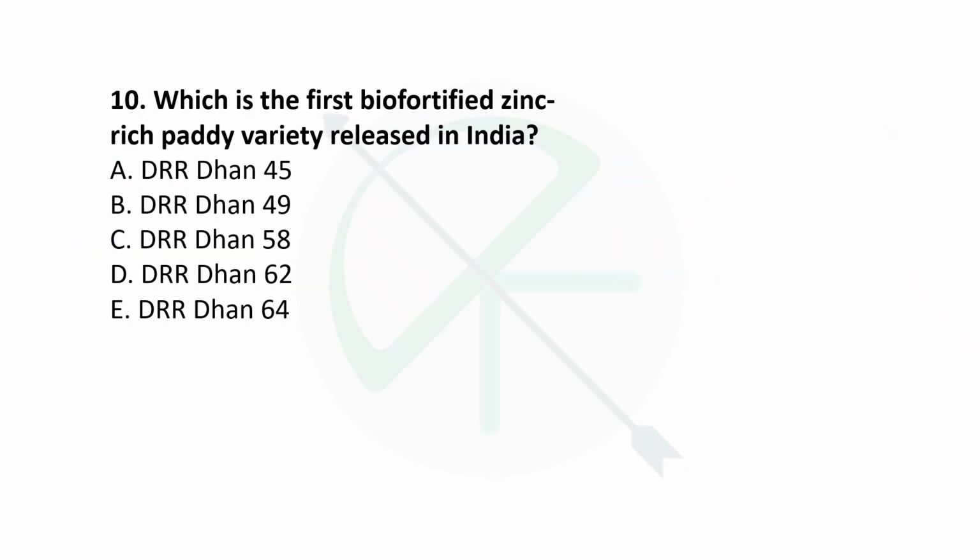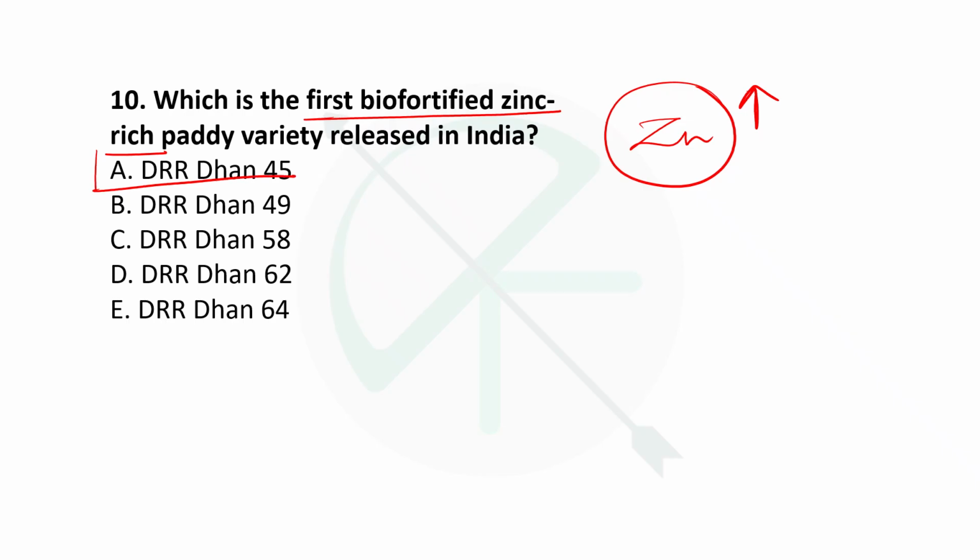Next question is which of the following is the first biofortified zinc rich paddy variety released in India? Okay, so high in zinc. So remember this one, it is DRR Dhan 45. It is developed by ICAR, Indian Institute of Rice Research, and it was released in 2015. Okay, so option A will be the right answer.